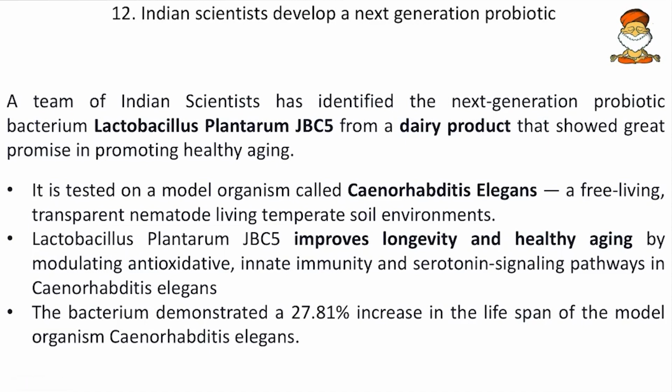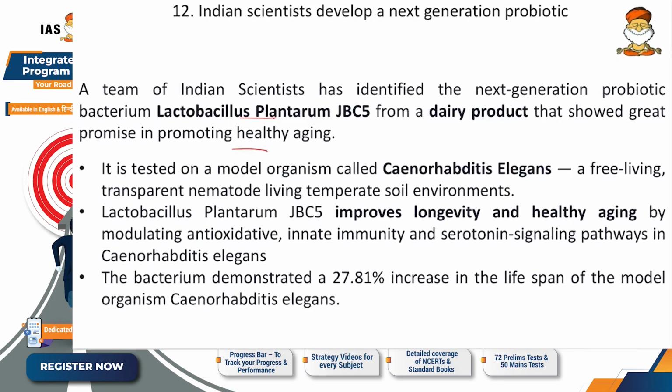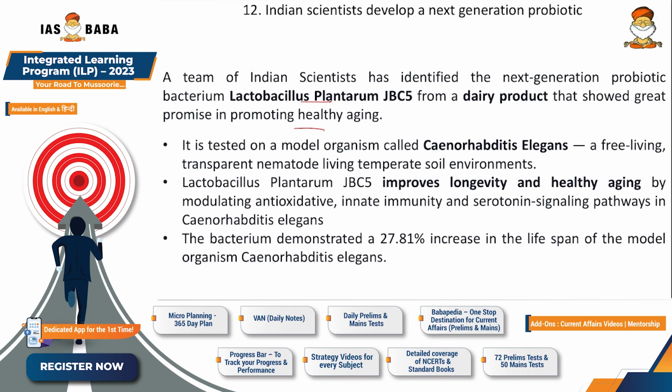Then Indian scientists developed a next generation probiotic. Probiotic means a very helpful bacteria. Now a team of scientists has identified the next generation probiotic bacterium, Lactobacillus plantarum JBC5, from a dairy product that showed great promise in promoting healthy aging. Then it is tested on a model organism called Caenorhabditis elegans. This is a free living transparent nematode living in temperate soil environments. So on this nematode, these bacteria are being infected and now the test is going on.